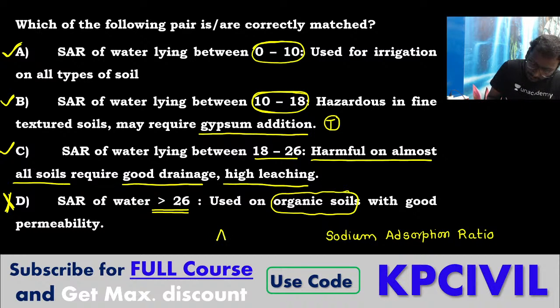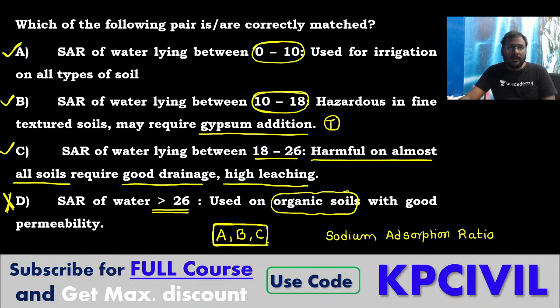So A, B, C are true. Clear? A, B, C are said to be true, and D is said to be wrong. Okay, we'll move on now.